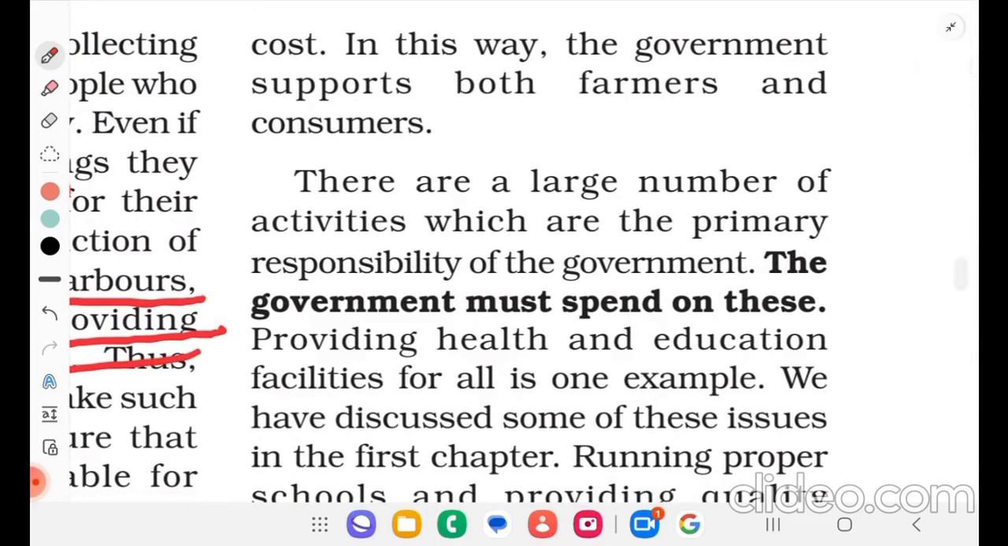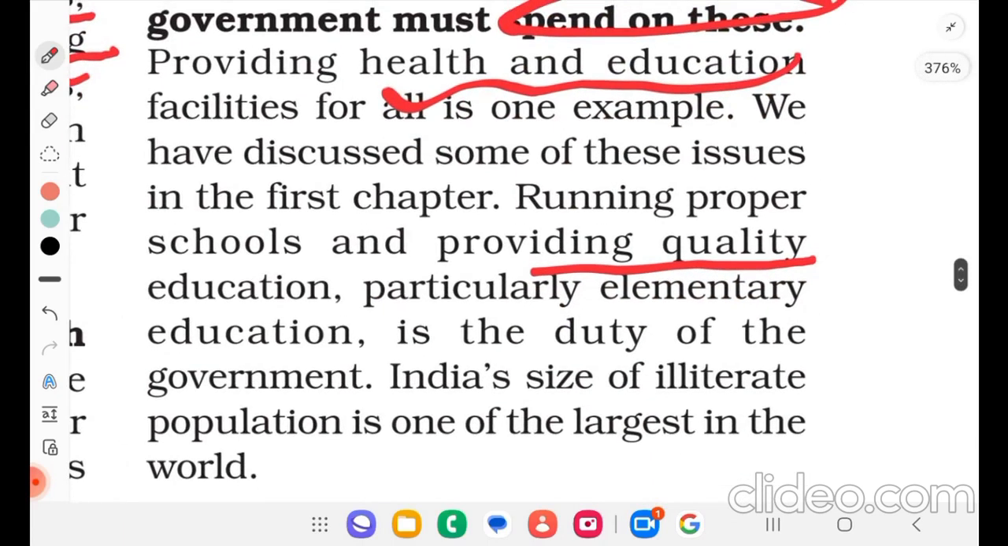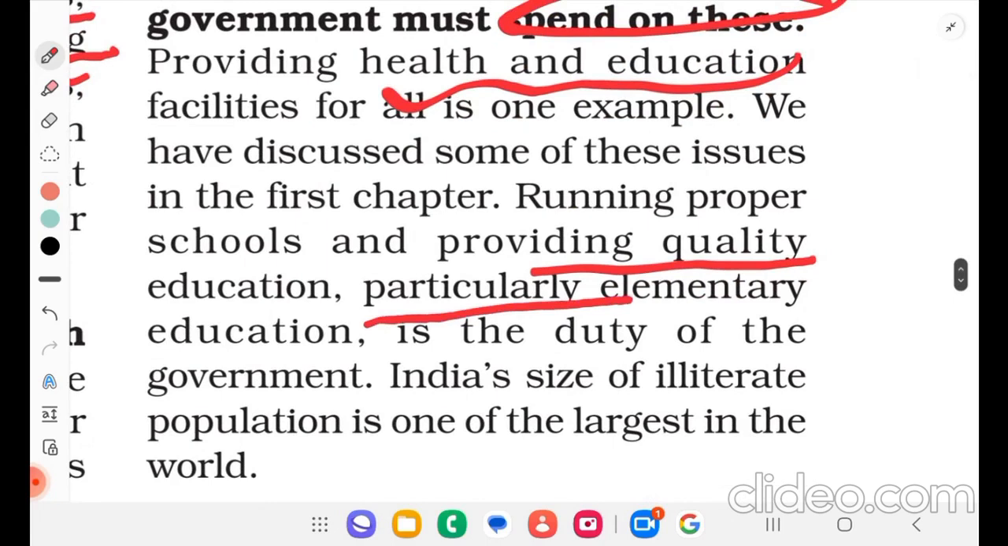There are a large number of activities which are the primary responsibility of the government. The government must spend on these. Providing health and education facility for all is one of the examples. We have discussed some of these issues in the first chapter. Running proper schools and providing quality education, particularly elementary education, is the duty of the government.